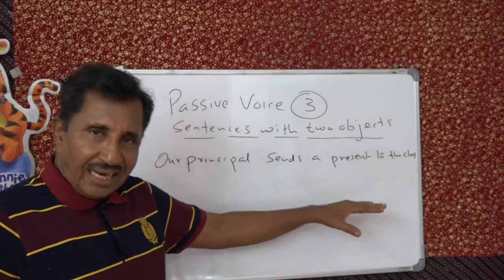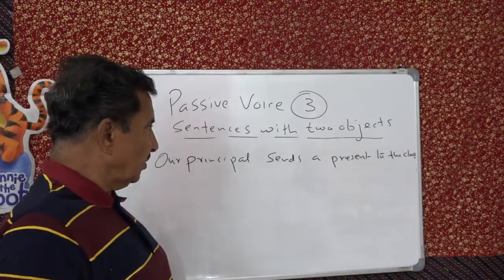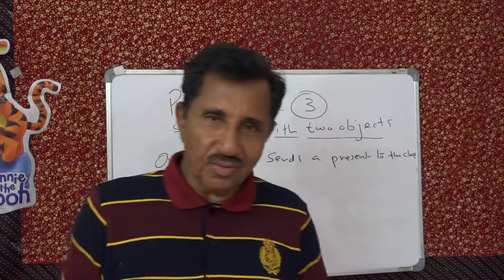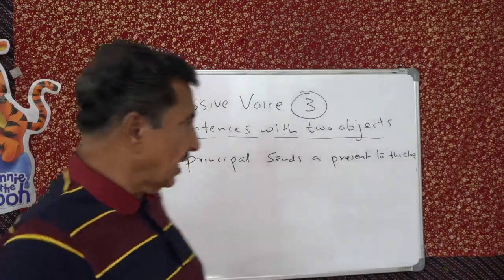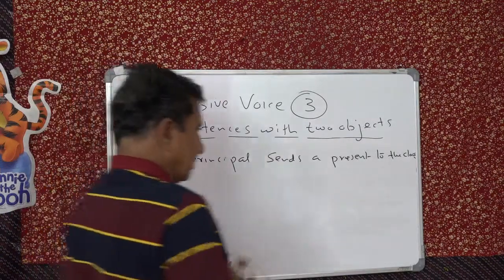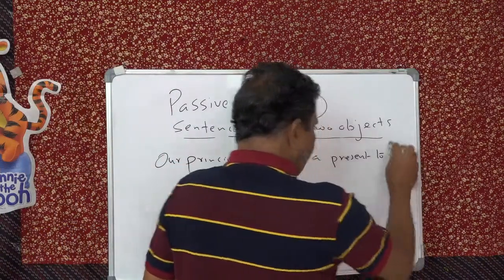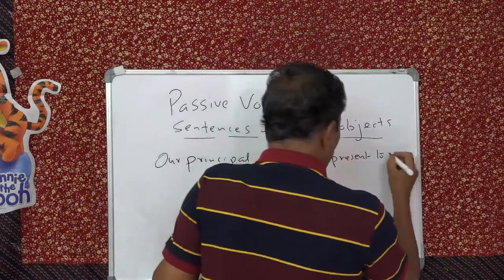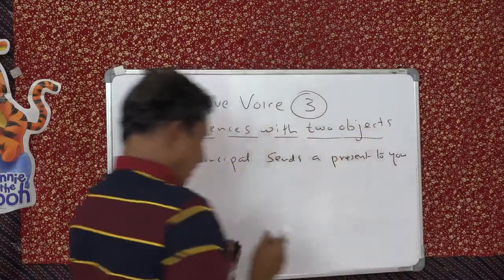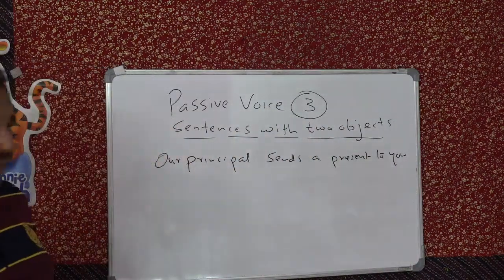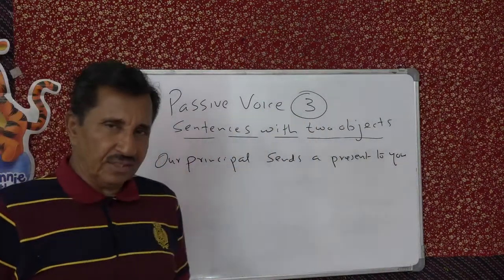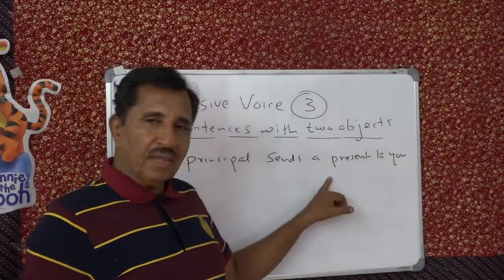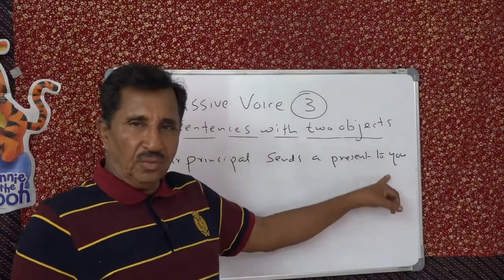So in this case, there is a personal object. See that, our principal sends what? A present. To whom? To you.